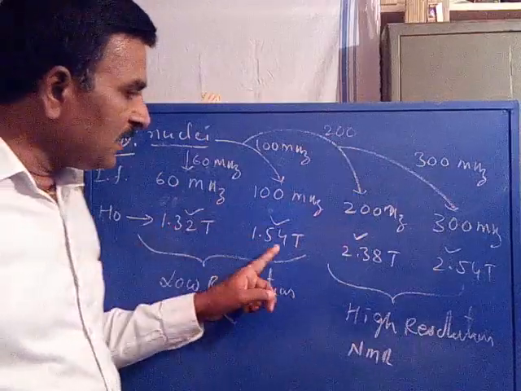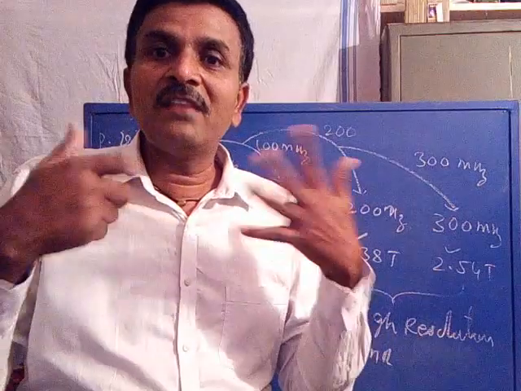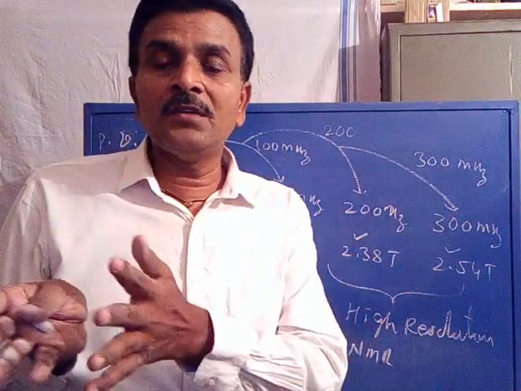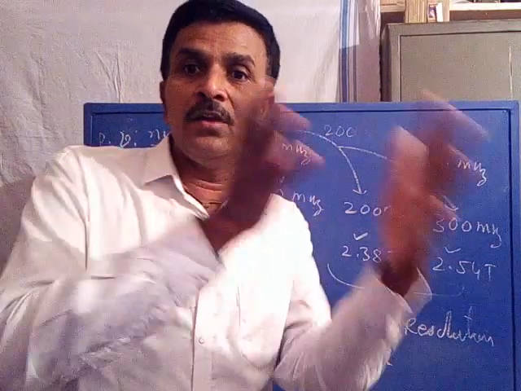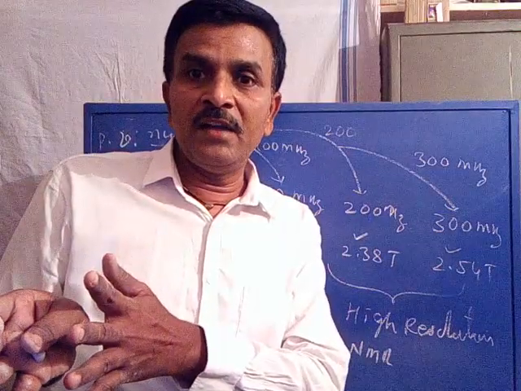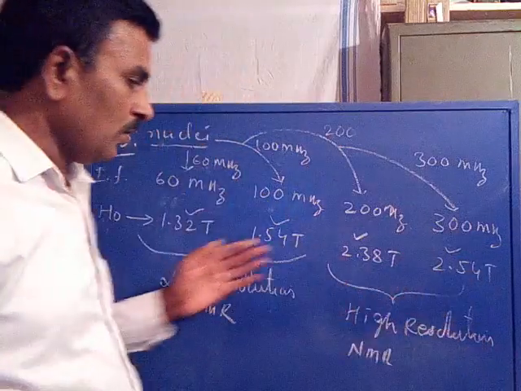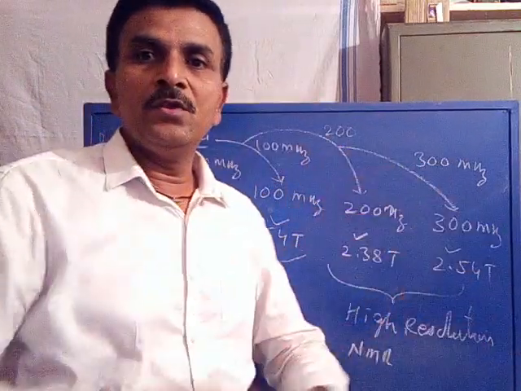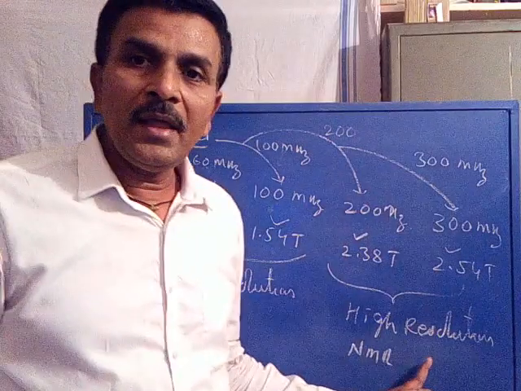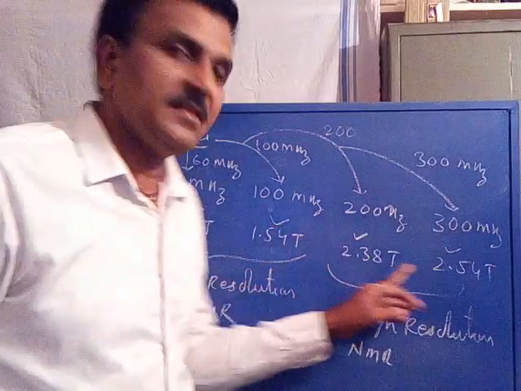So as we increase the external magnetic field applied to the spinning nuclei, the spectra transform from low resolution to high resolution. Low resolution means overlapped multiplet lines; high resolution means no overlapping. So a complex spectrum can be converted into a simple NMR spectrum by increasing the field strength.